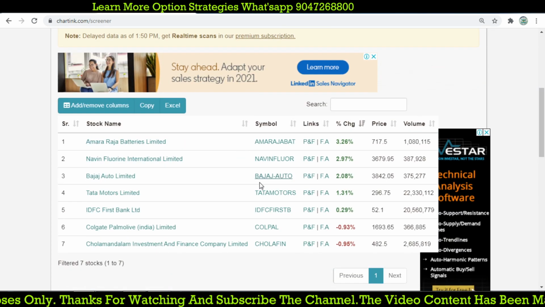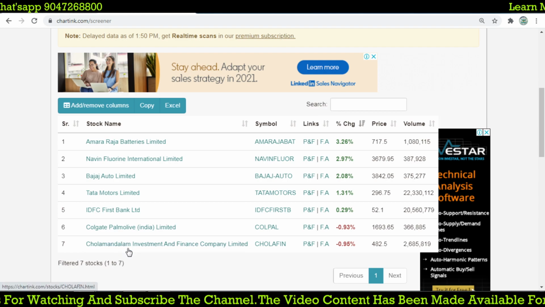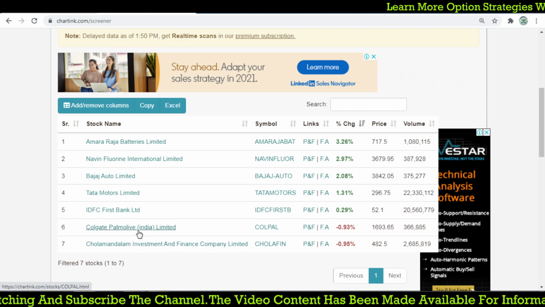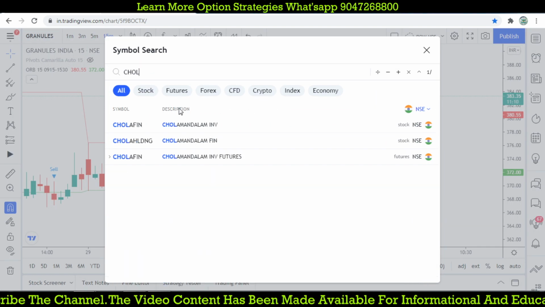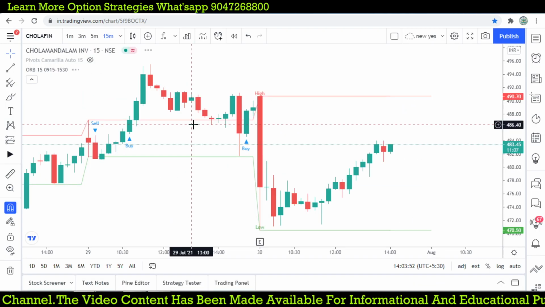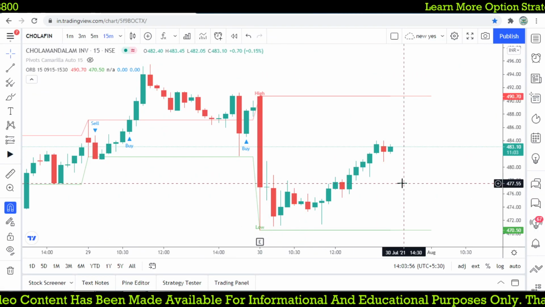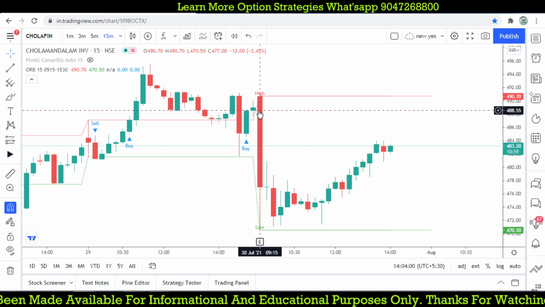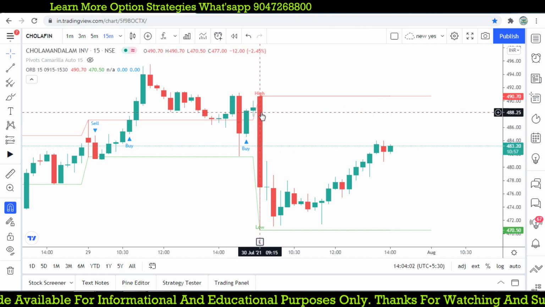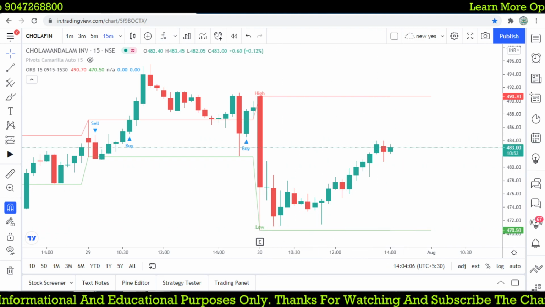So how many stocks are there? Don't go for a top gainer; you can start from the top loser. The first one is Cholamandalam and the second one is Colgate Palmolive. Let's check Cholamandalam Investment. The first biggest 15 minutes candle is around 490 to 20 points. It has still not broken that low, so we didn't get any trade opportunity.